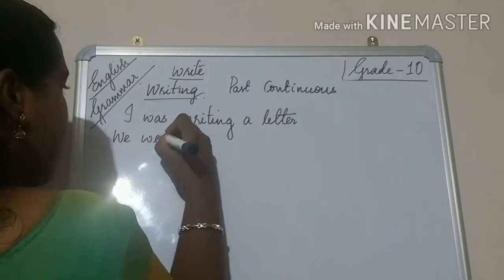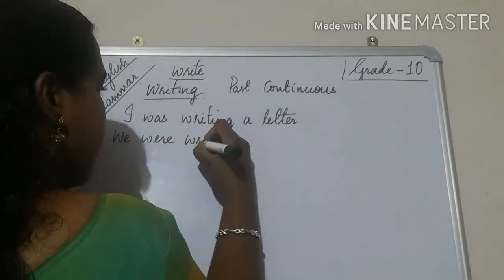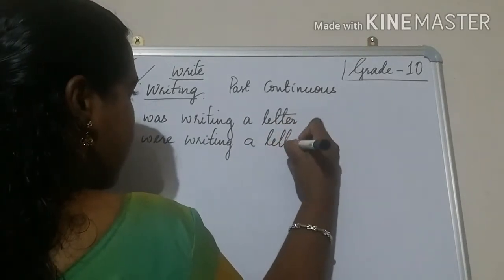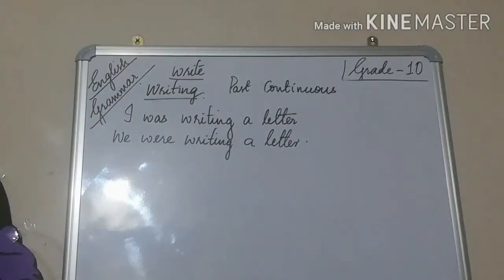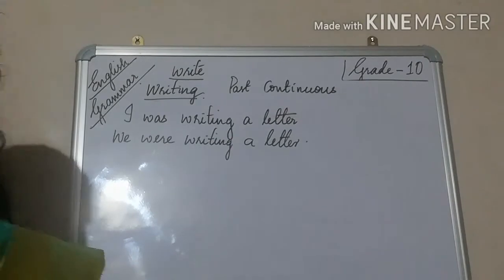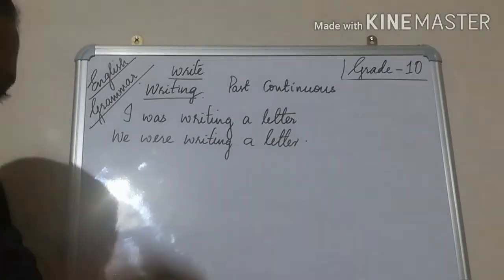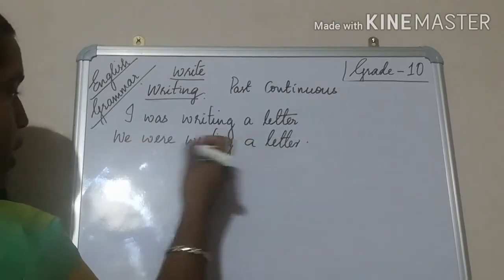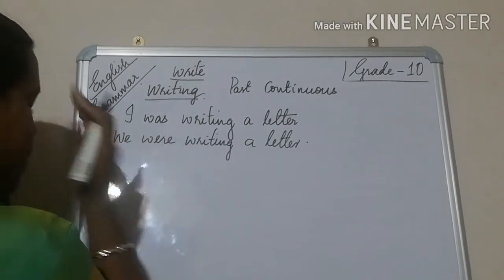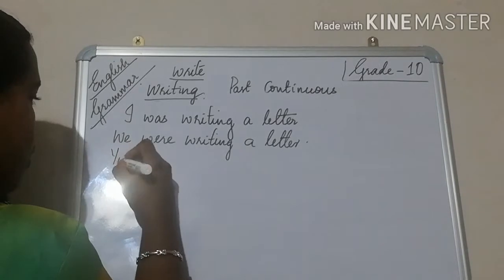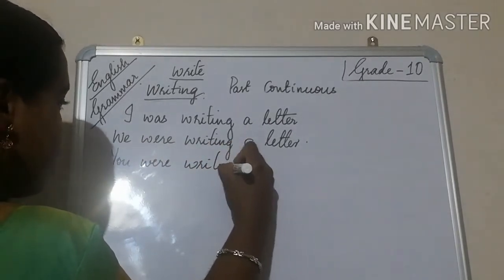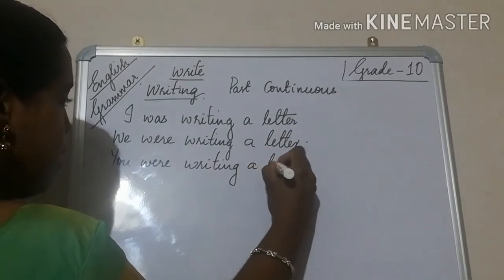We were writing a letter. We were writing a letter. You were writing a letter.